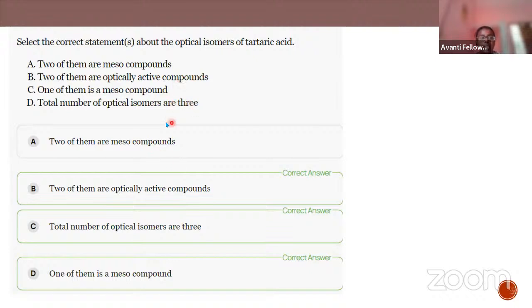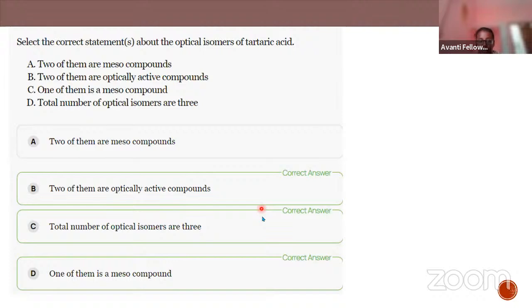We know that tartaric acid has optical isomers. Are both going to be meso compounds? No, two of them are optically active. One of them is a meso compound. The total number of optical isomers is going to be three. So three answers are right.